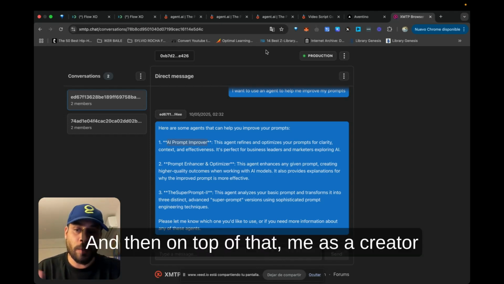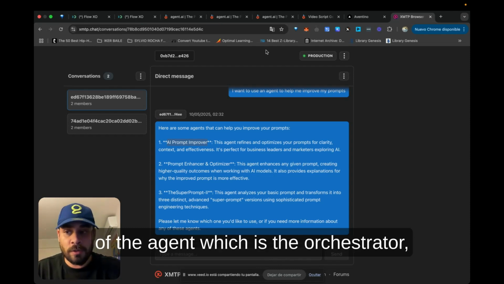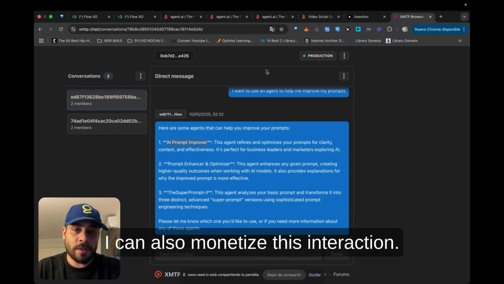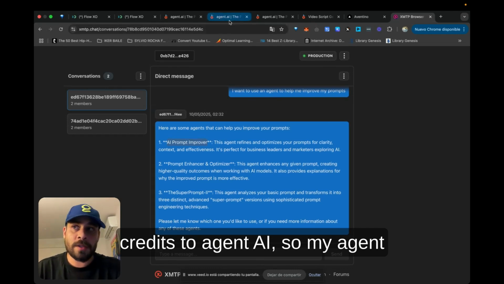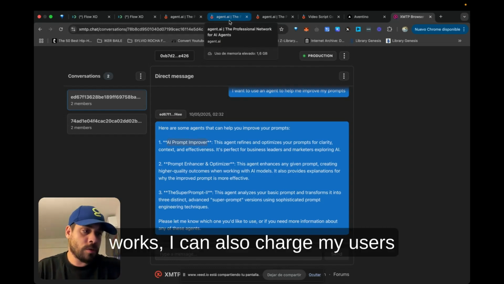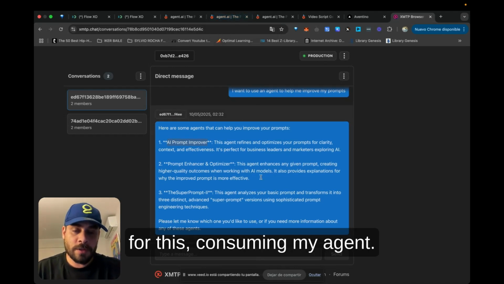And then on top of that, me as a creator of the agent, which is the orchestrator, I can also monetize this interaction. So for example, if I need to pay credits to Agent AI so my agent works, I can also charge my users for consuming my agent.